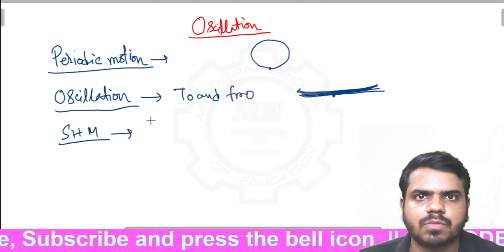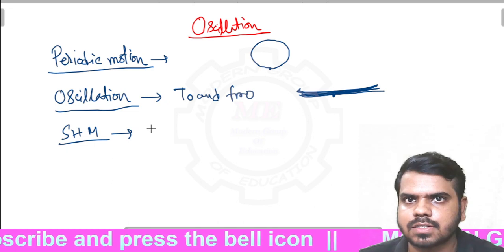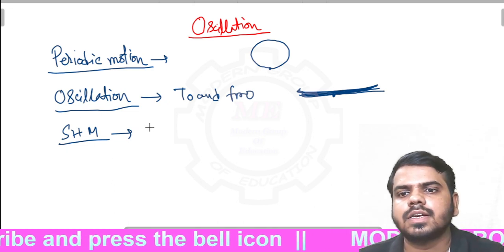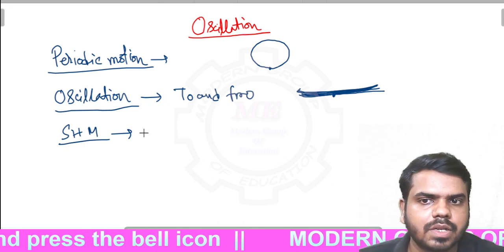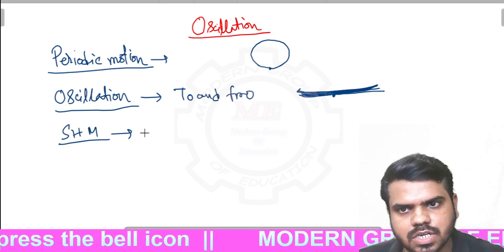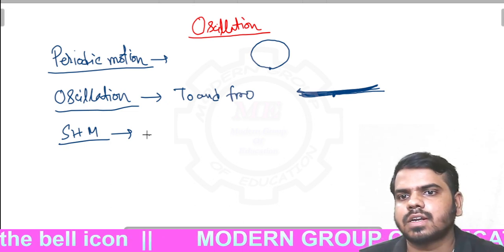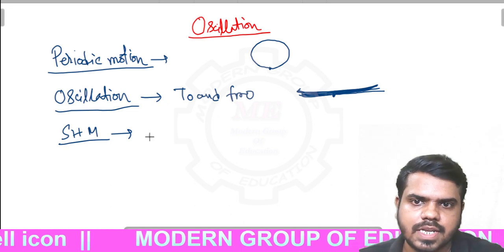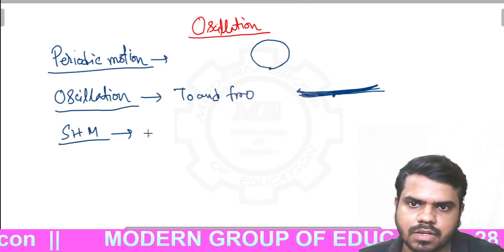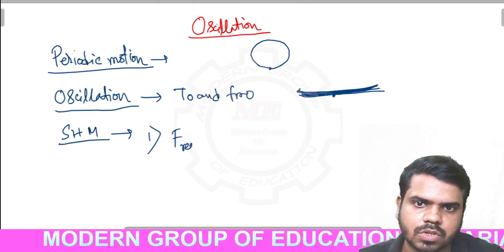Now what is SHM? SHM means simple harmonic motion. Though the name is simple, it is not that simple as well, but it is a simple harmonic motion. So what is simple harmonic motion? It is a type of oscillation, it is a type of periodic motion, but there are some conditions with that. So in SHM there are two conditions to follow. One is the force will be the restoring force.